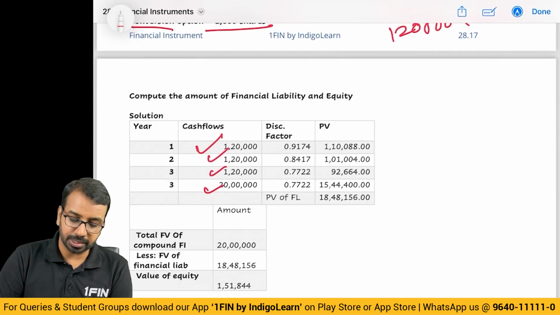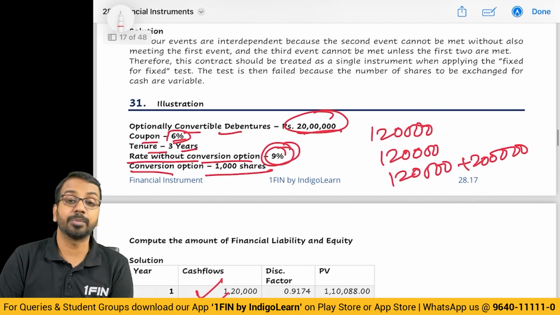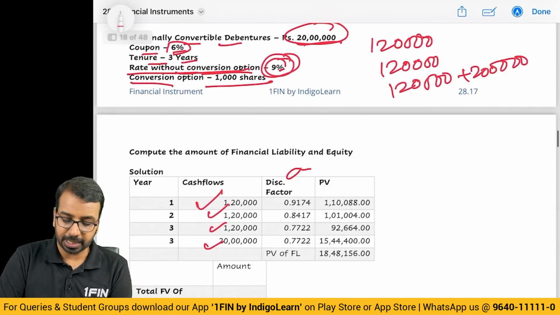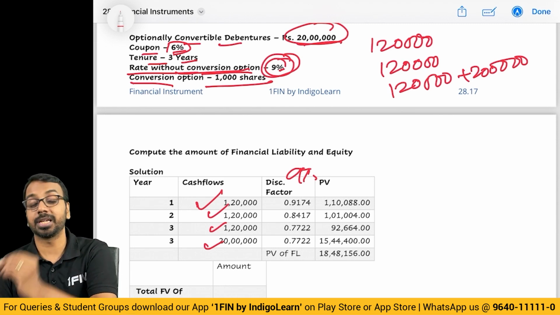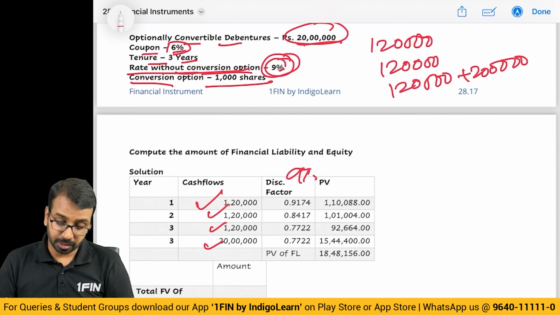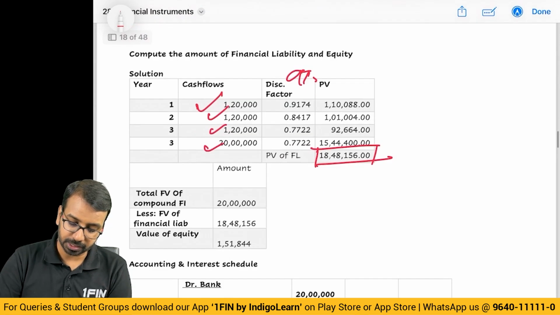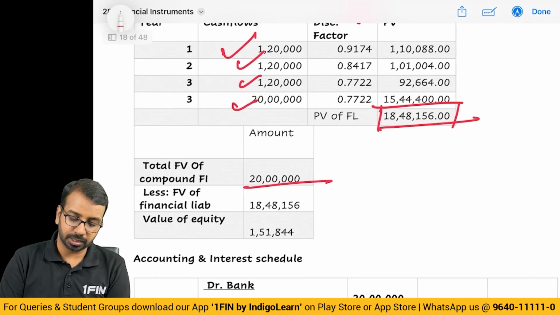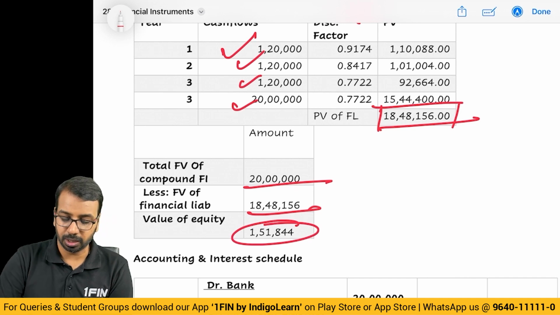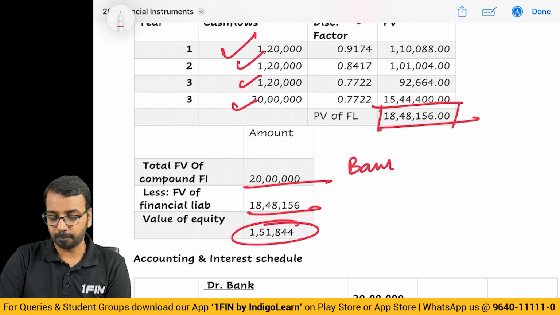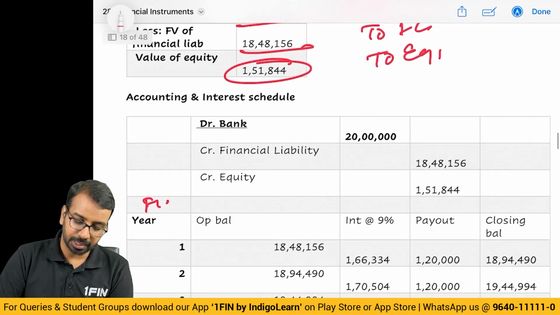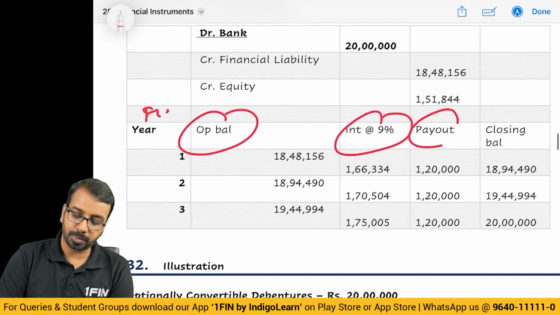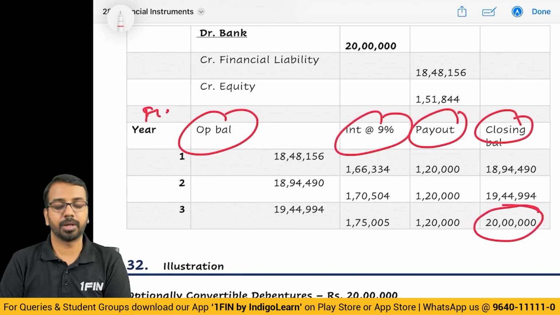This you will discount using 9%. Rate without conversion option is 9%. So basically the meaning is, if I had to give these cash flows and if the rate was 9%, what is the value of the liability? So the value of the liability comes to 1848,156. The difference between the total value of the compound financial instrument and the financial liability is the value of equity. So at initial recognition, you will say bank debit, to financial liability, to equity. Then for financial liability, you will prepare a table like this: opening balance, interest, payout, closing balance. So the closing balance of the liability becomes nil.